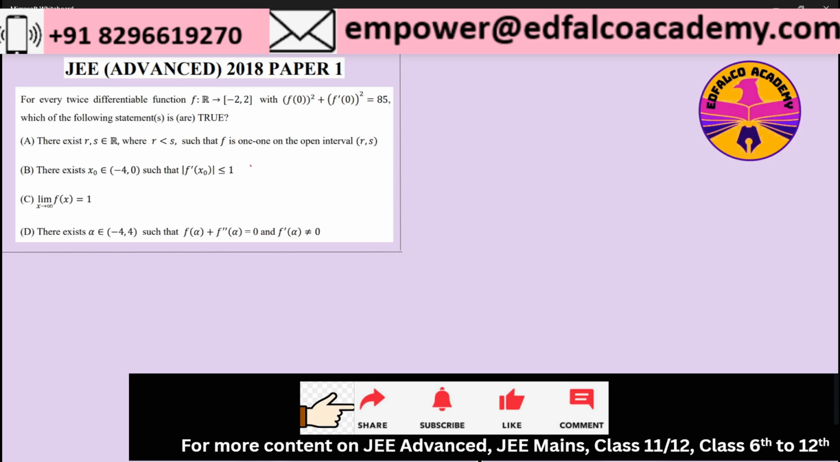Option A is there exists r, s belong to R where r is less than s such that f is 1-1 on the open interval (r, s). Option B is that there exists x₀ belong to the open interval (-4, 0) such that |f'(x₀)| is less than or equal to 1. The third option is limit x tends to infinity f(x) equal 1, and the fourth option says that there exists an alpha belonging to the open interval (-4, 4) such that f(α) + f''(α) is equal to 0, and at the same time f'(α) is not equal to 0.